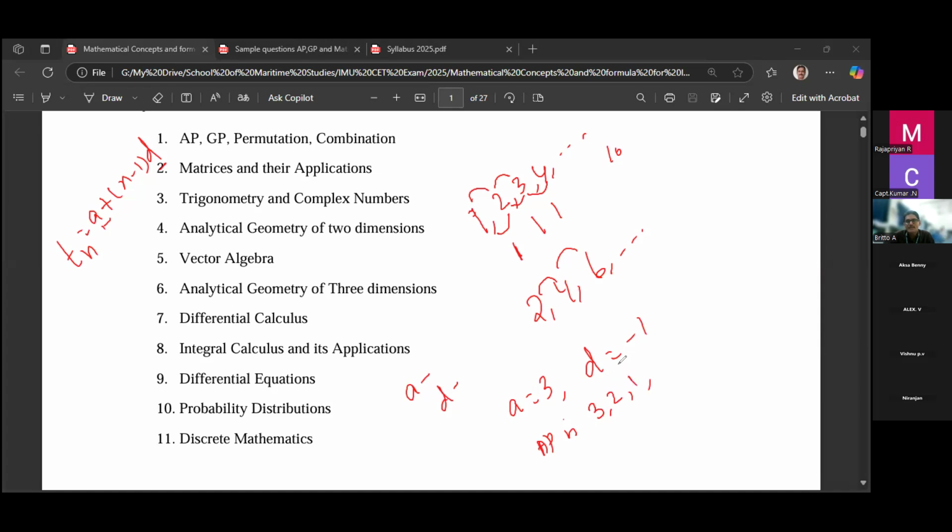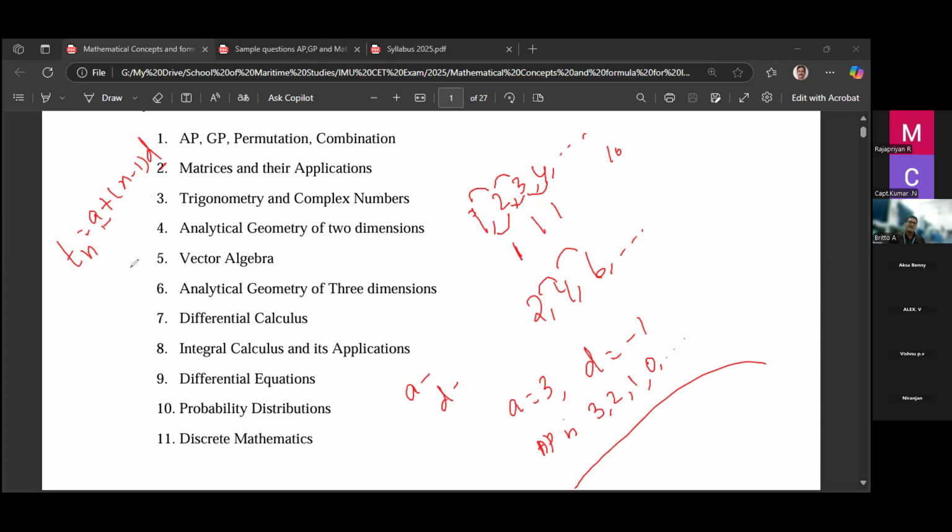Right? Then you can add the difference, that is minus 1, which is 0. Right? You can keep on writing. So if the first number and the difference are given, you can form the AP yourself. So if you know what A is and what D is, you can find the nth term. So the formula of the nth term is A plus (n minus 1) into D. So remember this formula, it is very useful when you do a problem.